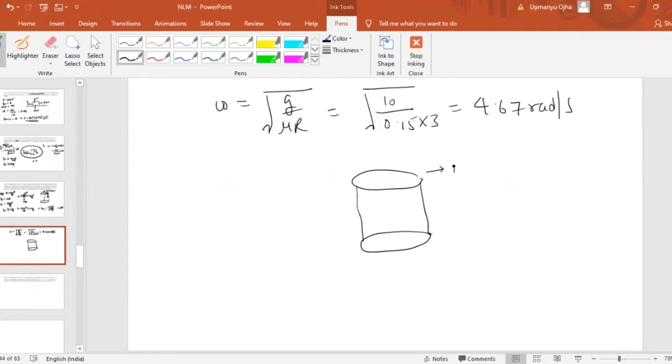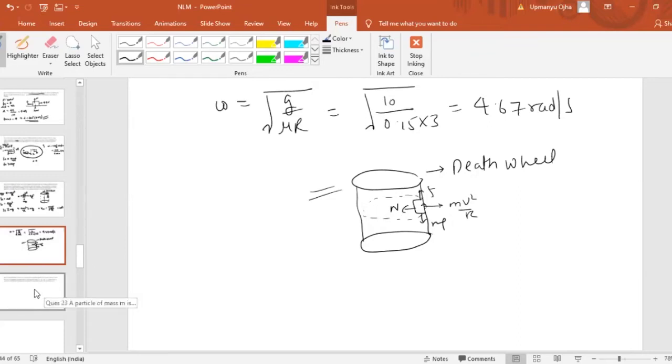The same concept applies to that wheel, in which a person with a car or a bike is moving along the vertical wall of this cylindrical surface. Again, the concept will remain the same: a car will be there, mg will be acting downward, friction will balance the mg, then we will have centripetal force mv square by r, then we will have the normal reaction. The same concept will be for the well of death also. Understood?